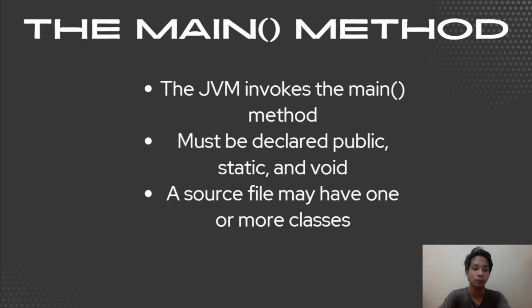The main method. The JVM invokes the main method, meaning the main method must be declared public, static, and void. As for their meaning, public is an access modifier. It signifies that the method is accessible from any other class or object within the Java application. In the case of main, it allows the Java Virtual Machine or the JVM to invoke this method to start the program. Static is the keyword that indicates that the method belongs to the class itself, rather than to a specific instance of that class. And lastly, void is a return type. It specifies that the method does not return any value after its execution.